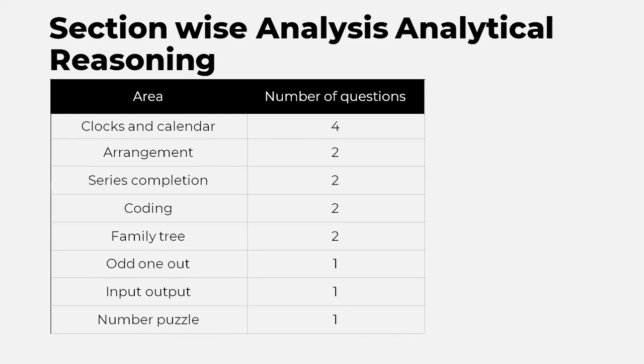The next section that we have is logical reasoning. In that we have analytical reasoning and also verbal reasoning. Now in this we have clocks and calendar, 4 questions based on clocks and calendar. Clocks and calendar as a topic is a very finite topic. It's not like you have a lot of theorems, a lot of theory, a lot of different kinds of questions in that.